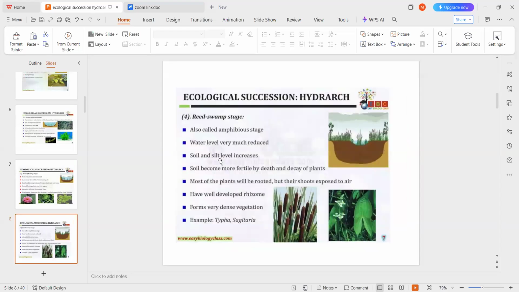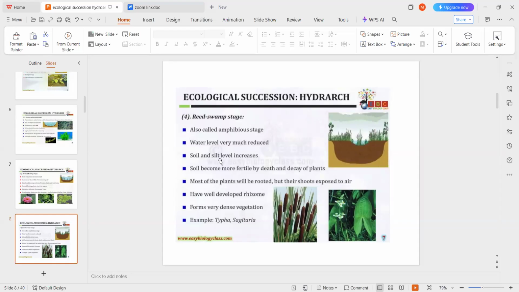The next, fourth stage, is the reed swamp stage, also known as the amphibious stage. Here the water level is very much reduced and soil and silt level increases, due to the death and decay of the earlier organisms.